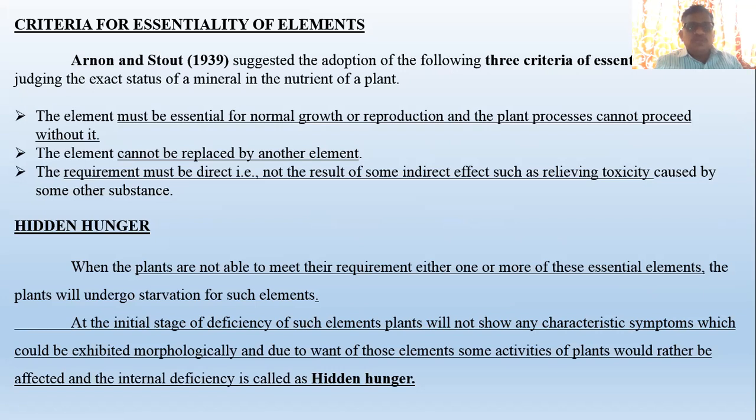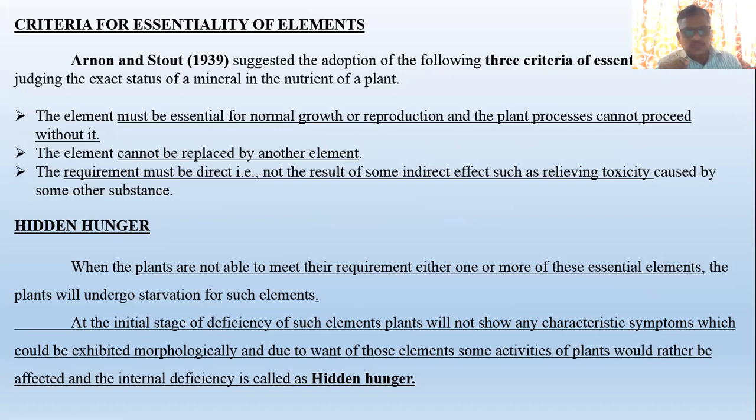Boron is important in some plants for flowering. When boron is critically low, it affects the flowering of our crop. Like this, all these 16 elements are required for particular processes, and without them that process will be affected. Then the second one is that the element cannot be replaced by another element.